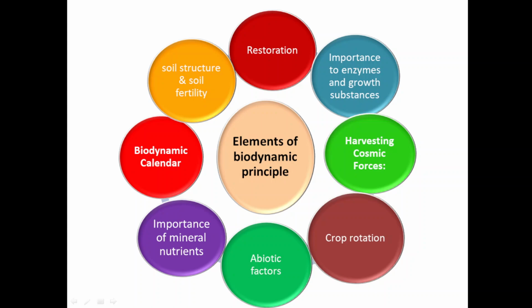Whereas denitrifying bacteria will convert the decaying raw material into atmospheric nitrogen. In this way the atmospheric balance is maintained by biodynamic agriculture, and if a sufficient amount of nitrogen is present in the soil, a large number of plants will grow, and forests are produced, as well as if a large number of plants are there, it will increase the rainfall, help to maintain the ozone layer, and be helpful to maintain the temperature on the earth also. So complete environmental balance is maintained when biodynamic agriculture techniques are used.